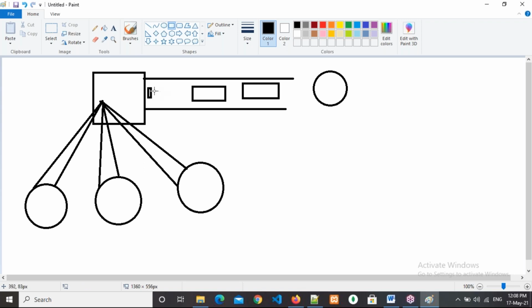Of course, I'm not good at paint, that's why sizes are coming differently, but they are supposed to be equal sizes. This small data will fill up this buffer. This buffer we can think of as a box. Like this.